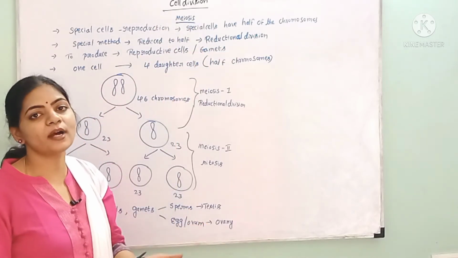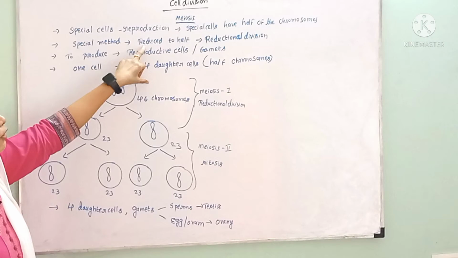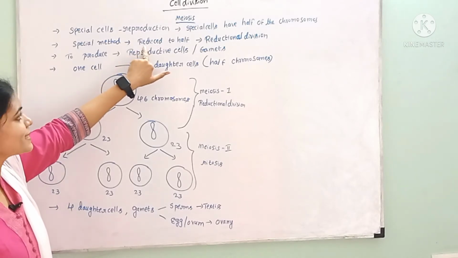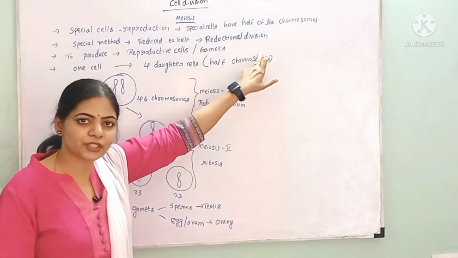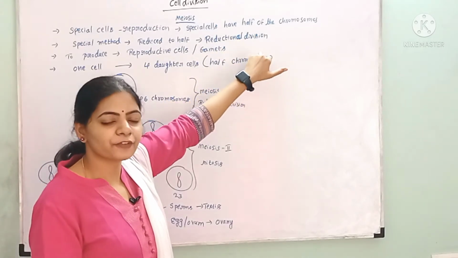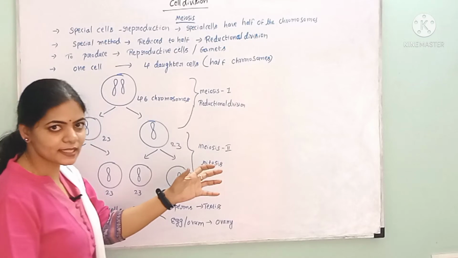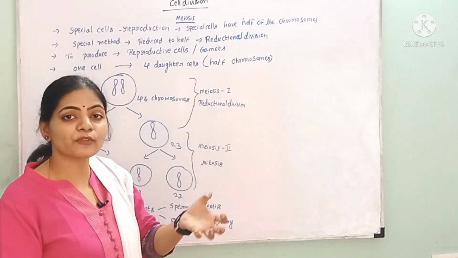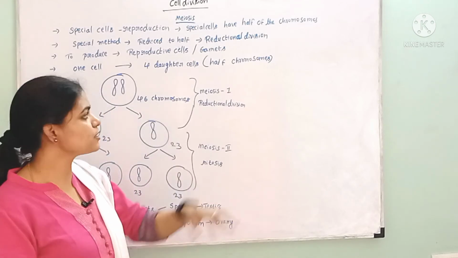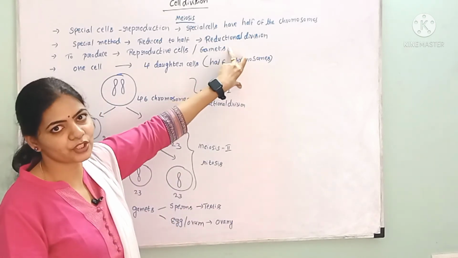Here, the number of chromosomes is reduced to half. Hence, we can also call meiosis a reductional division. Why are we calling it a reductional division? Because after division, we are getting daughter cells which have half the number of chromosomes. That is, the chromosomal number was reduced to half.